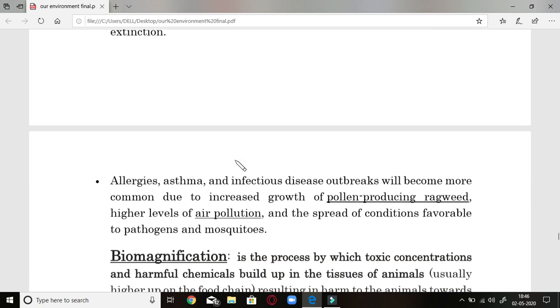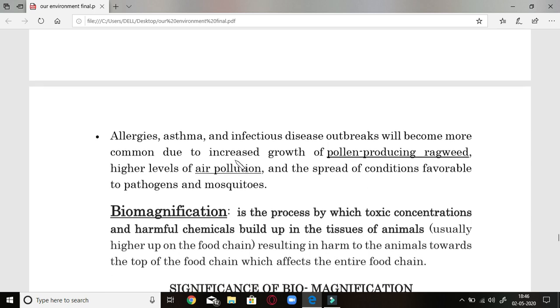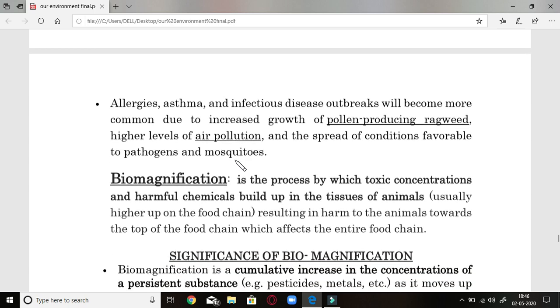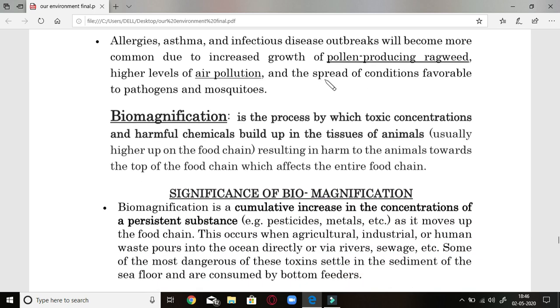Next are allergies, asthma and infectious diseases that will break out more commonly due to increased growth of pollen-producing ragweeds, high levels of air pollution and the spread of various unfavorable pathogens and mosquitoes. They are all because of the trapping of heat, so that these ragweeds will be there, and then the number of pathogens and mosquitoes will increase in the atmosphere.